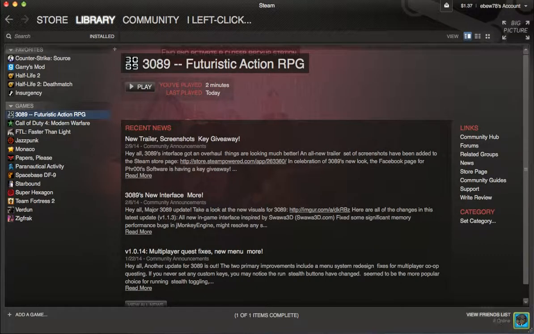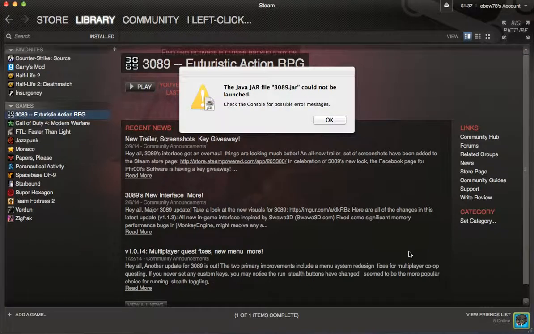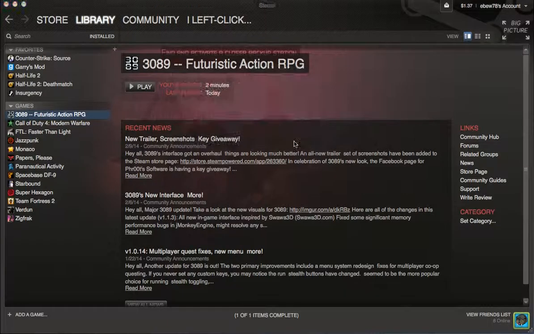So as you see, it now goes green. However, nothing's happening. So let's give it a few seconds. Let's give 3089 a second just to start up. And we'll see what happens when I go into the game. This is what I get. The Java jar file 3089.jar could not be launched. Now I'm playing on a computer that has a fully updated Java system. It's a computer that can run everything else in Java except for this. So this brings me to my topic of Steam Early Access.